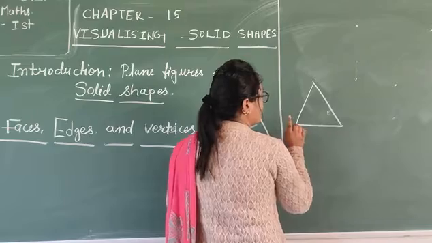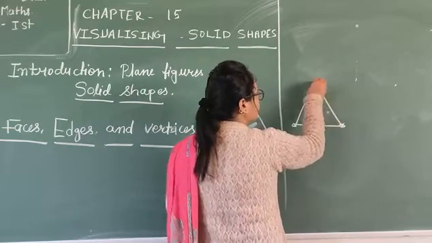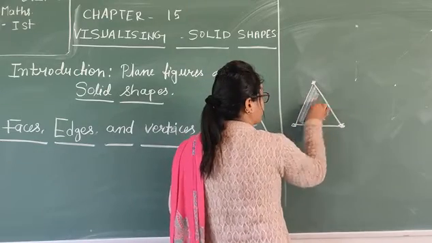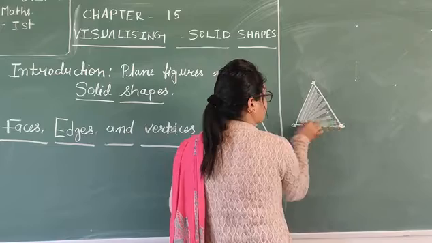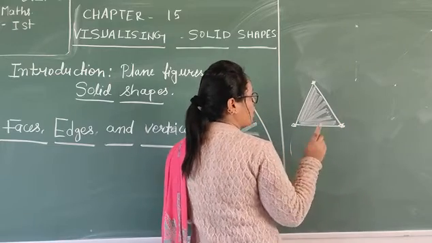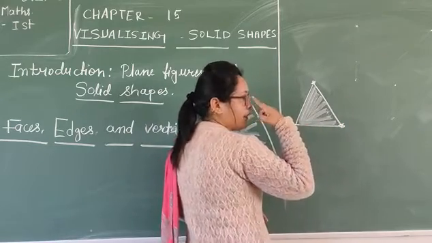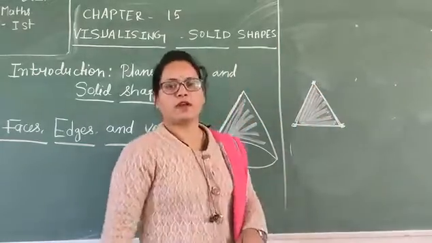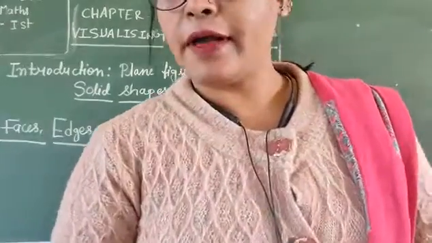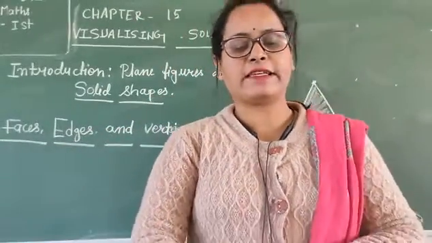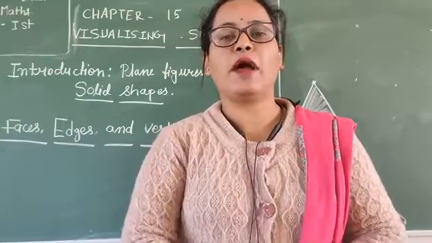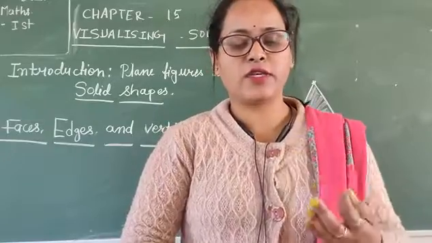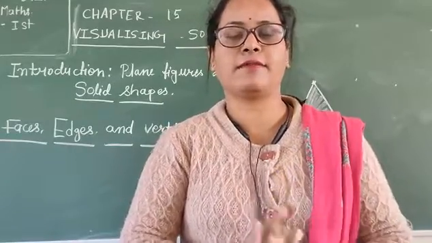Once again, if you make a triangle, then vertices 1, 2, 3. How many? 3. Then faces, how many faces? You have to count it. And edges, how many? So this task is for you: exercise 15.2, faces, edges and vertices. You have to make the cube and find its edges, vertices and faces. Okay, thank you.